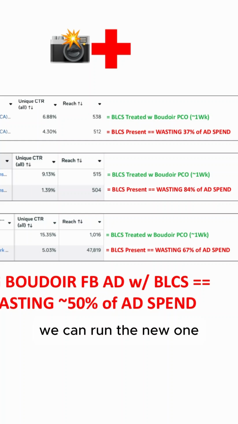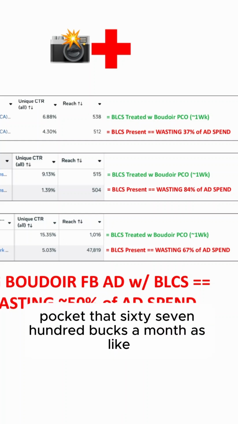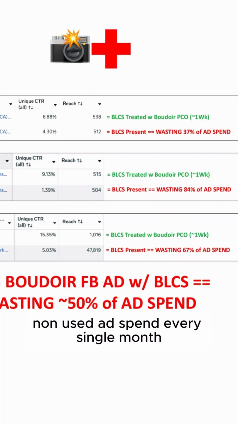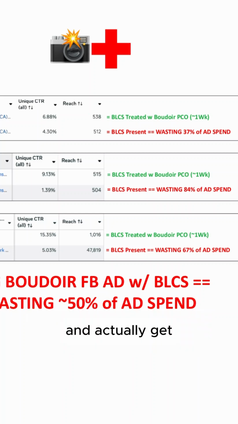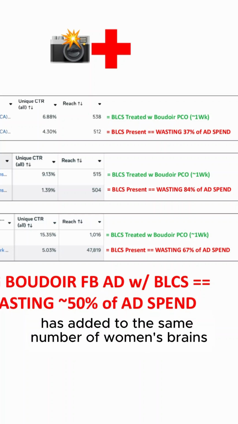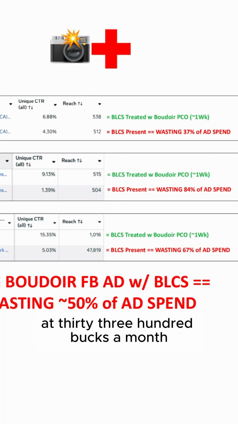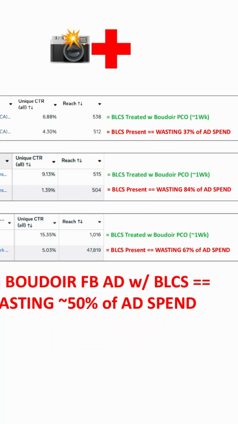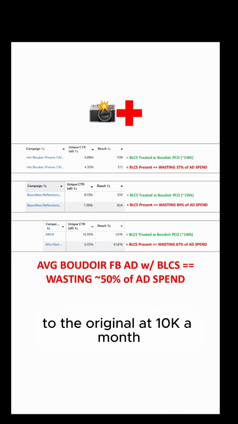So now he can run the new one at 3,300 bucks a month, pocket that 6,700 bucks a month as non-used ad spend every single month, and actually get what's that, like an 80K phantom bonus in the next year, and still get his ad into the same number of women's brains at 3,300 bucks a month compared to the original at 10K a month.